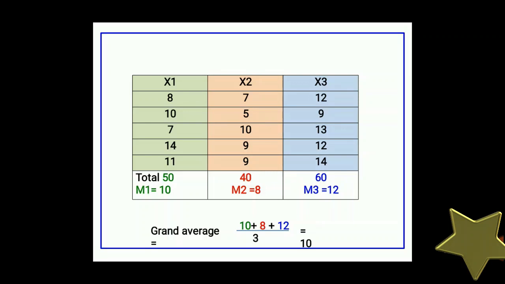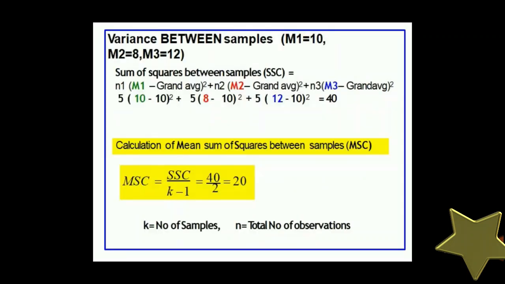How will we calculate the grand average? We will add the means of the 3 groups and divide by 3 because we have 3 groups, and we get a grand average equal to 10. Variance between samples: for calculating the variance between samples, the sum of squares between samples is calculated. For this we have to find the difference between the mean of each and every group and the grand average, and multiply it by the number of observations within that group.